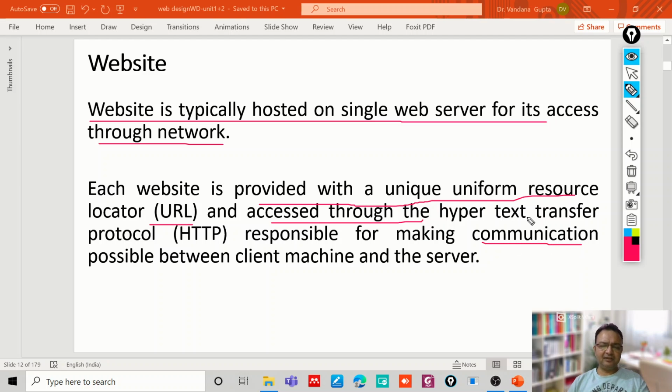So you know that the internet is using the HTTP protocol for communication between the systems through the use of packets. And each website is having a unique URL.